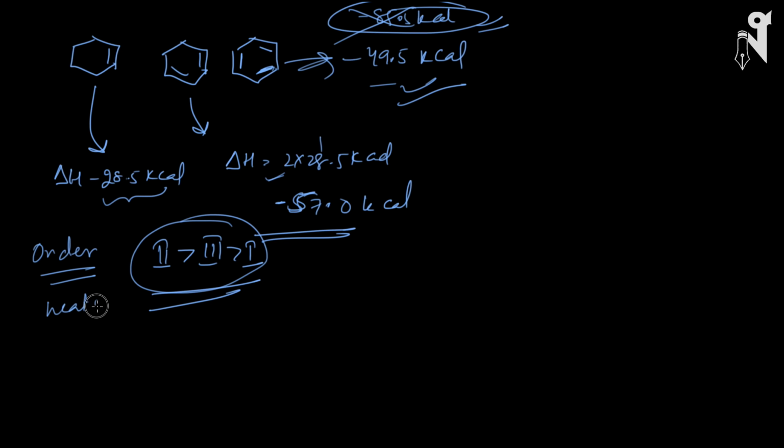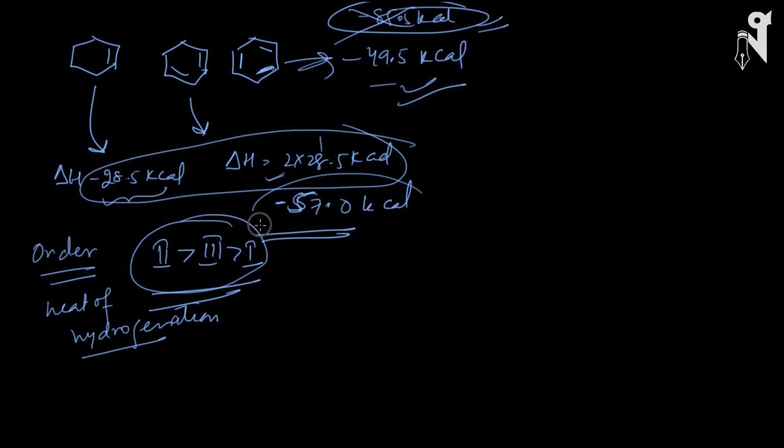In these cases where you have different numbers of double bonds, you will not just calculate heat of hydrogenation on the basis of stability by resonance and so on. Stability will be one factor to calculate the order of heat of hydrogenation. The other factor will be your experimental values. If the question is asked, they will clearly mention whether you have to calculate heat of hydrogenation on a per double bond basis, or whether the overall heat of hydrogenation has to be calculated. When you are calculating the overall order of heat of hydrogenation, you require these delta H values, and when you are just calculating it per double bond, then you simply go by the stability of the alkene and you can write the answer.